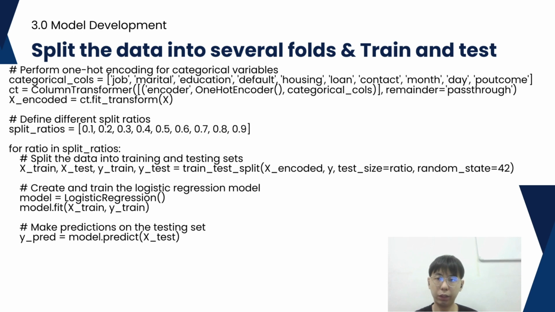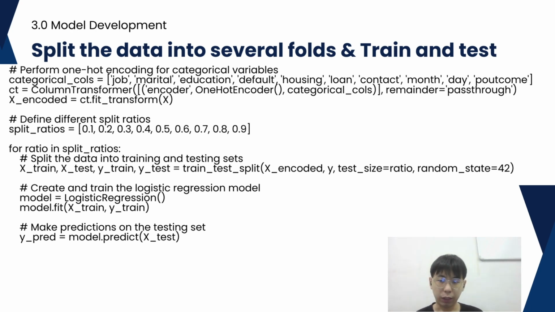After that, we are performing the one-hot encoding for categorical variables. The categorical columns in the input feature X are one-hot encoded using ColumnTransformer and OneHotEncoder. The specific columns in the categorical columns are one-hot encoded, while the remaining columns are passed through without any transformation.